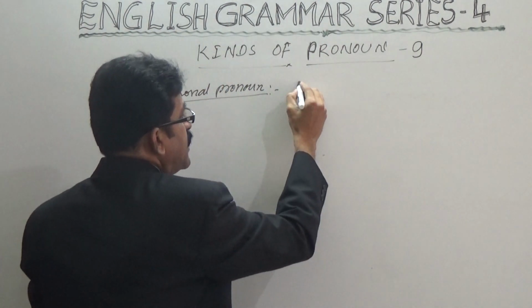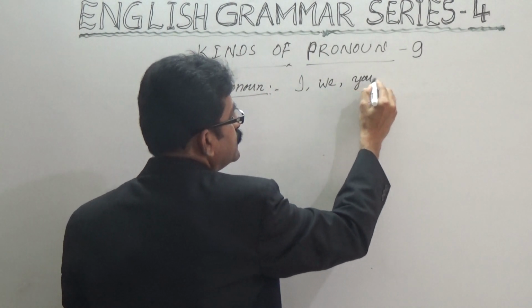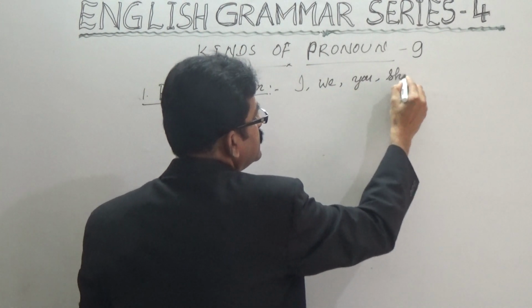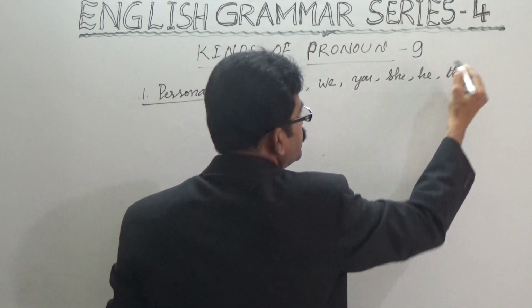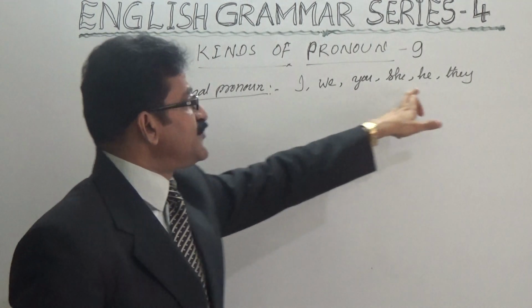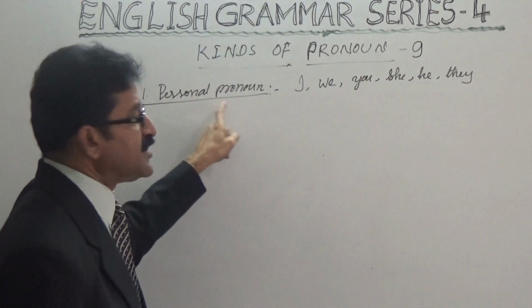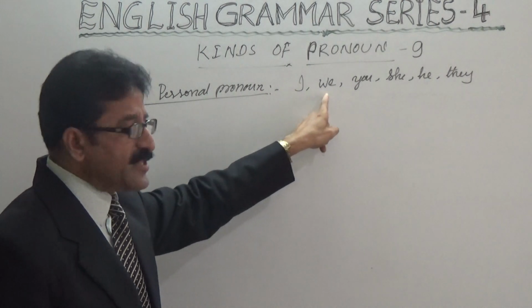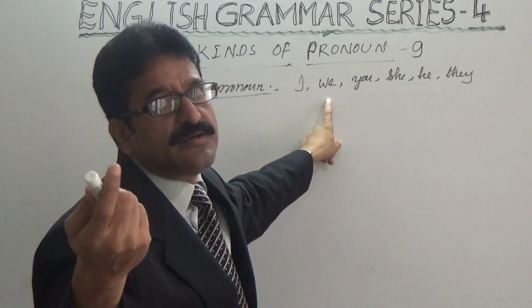For example, I, we, you, she, he, and they. Isn't it? All these refer to the persons, human beings. So the pronouns which refer to persons are called personal pronouns.